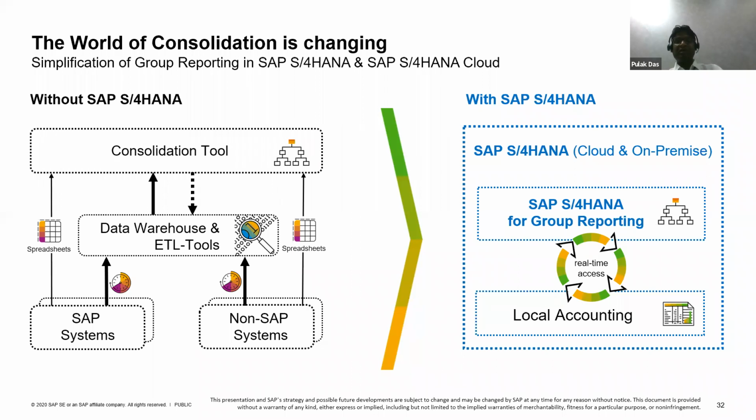The module is called group reporting, which is part of the SAP S/4HANA Finance offering. It is an add-on solution on the overall S/4HANA Finance solution. There you can define your rule engines, the consolidation rule engine, and the parameters on which you would like to do your eliminations and everything.